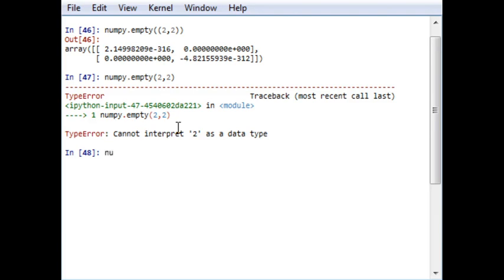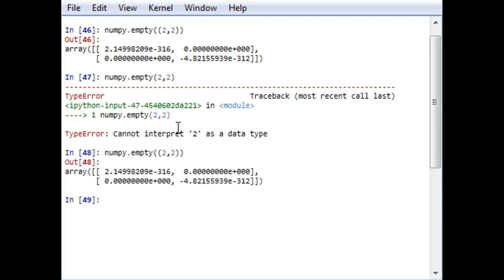I think there is a mistake in this. numpy.empty 2 comma 2, to create a 2 by 2 array.